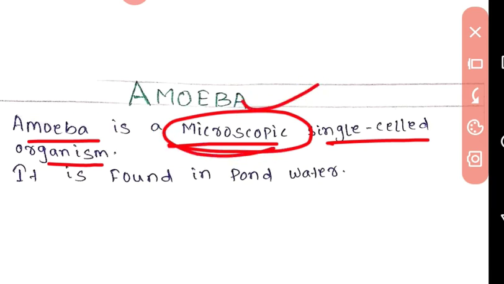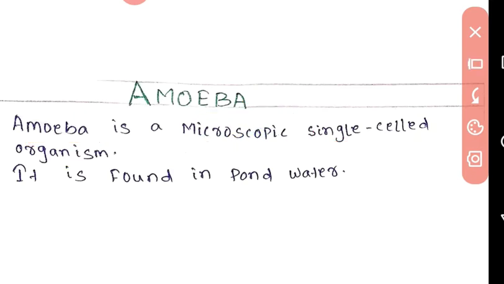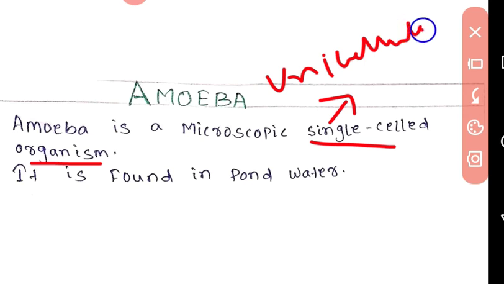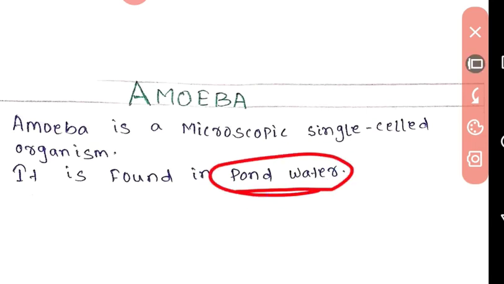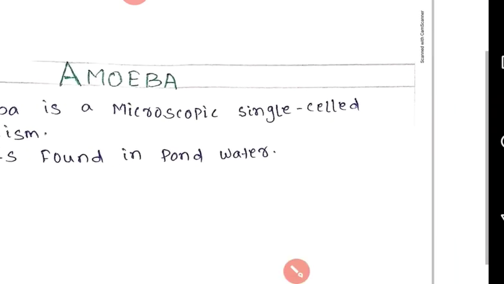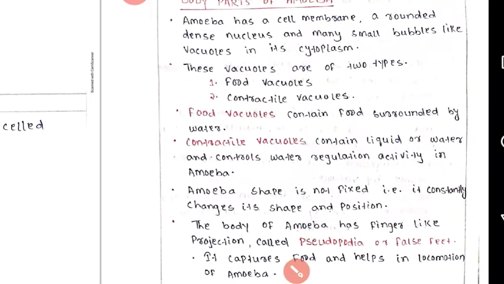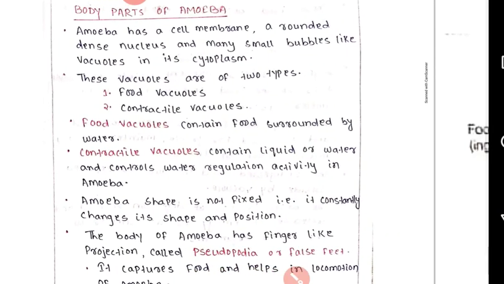It's a microscopic organism. Means it's only seen through a microscope, and it is a single celled organism. Means single cell, unicellular organism. We, meaning men, women and some animals, are multicellular organisms, but amoeba is a single cell organism and they live in pond water. Then in the next slide we saw the body parts of amoeba.